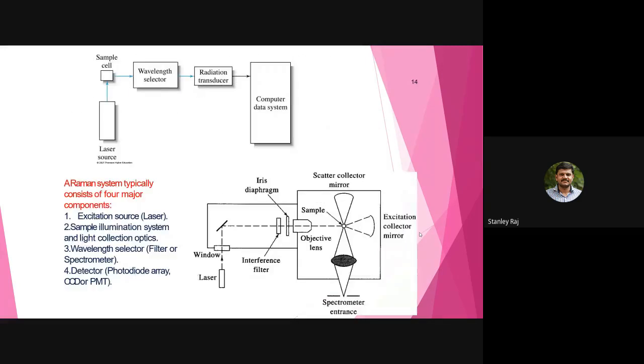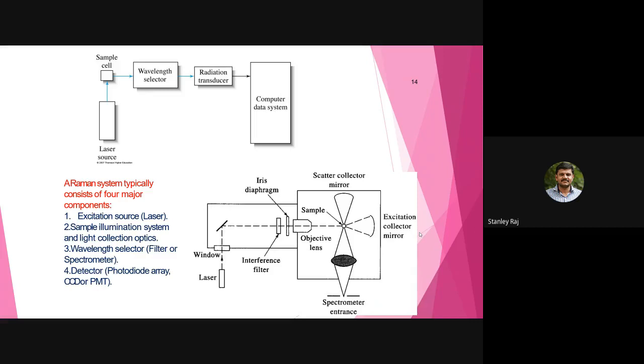So let us get into the instrumentation part. The instrumentation contains the laser source, which falls on the sample cell, and there is a wavelength selector, and the light falls on the radiation transducer.